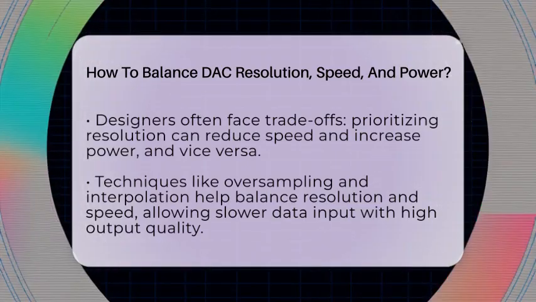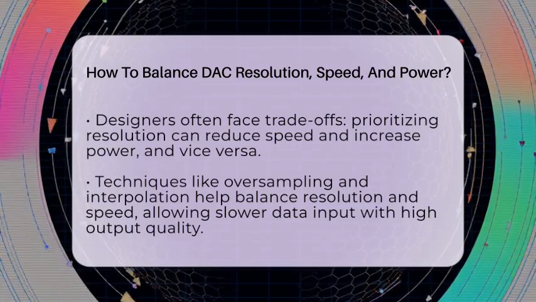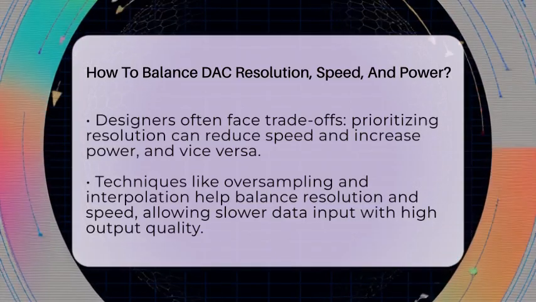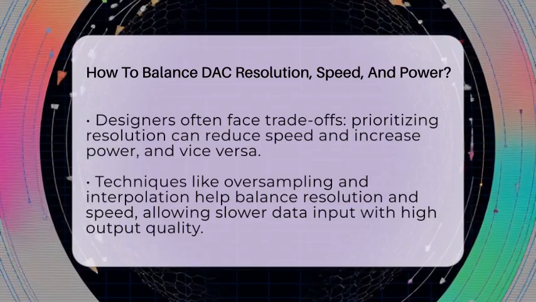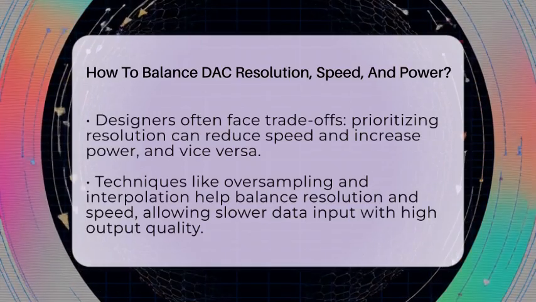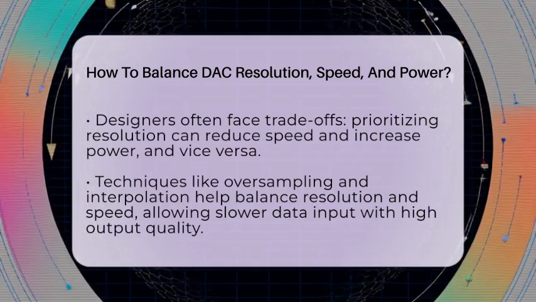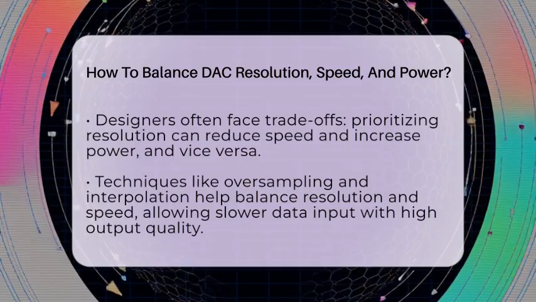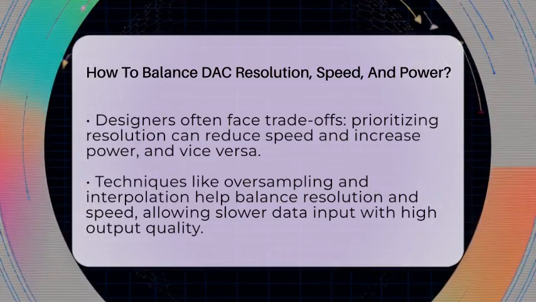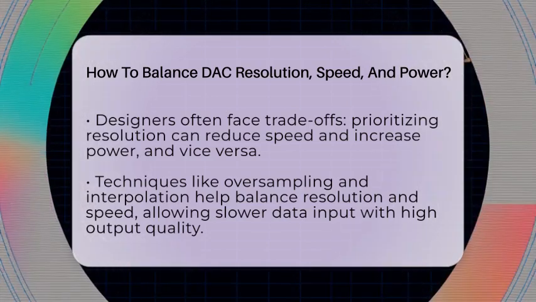There are techniques to help find a good middle ground. Interpolating DACs oversample input data, allowing slower data rates but still producing high output speed and resolution. Proper filtering and output stage design can improve settling times and reduce noise, helping to balance speed and accuracy. Adjusting bandwidth and settling time ensures the output reaches the desired voltage quickly without excessive noise.